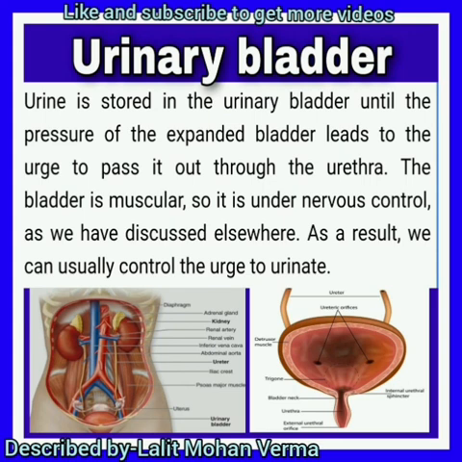The bladder is muscular, therefore it is under nervous control. Some organs are under endocrine control. This is under nervous control, as we have discussed elsewhere, in case of the brain, in other chapters. As a result, we can usually control the urge to urinate because we release the urine with our will.